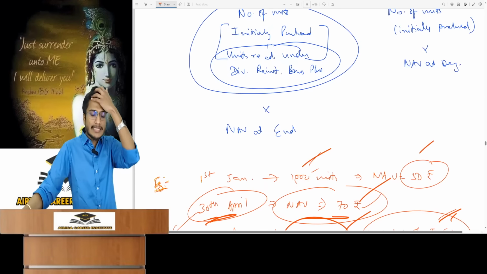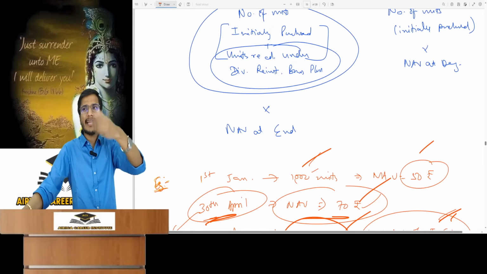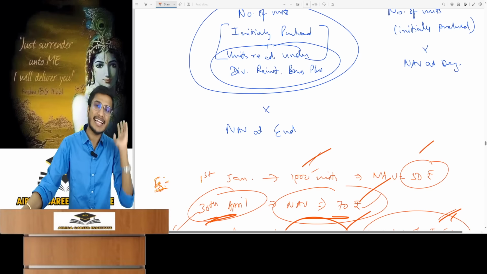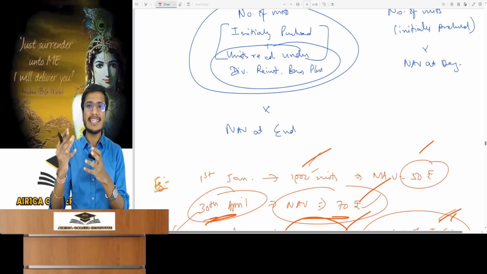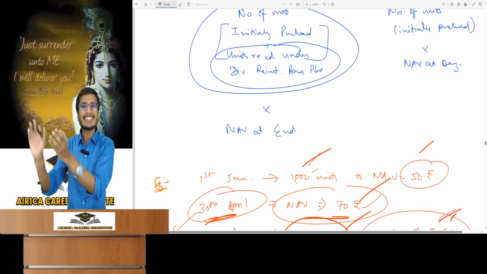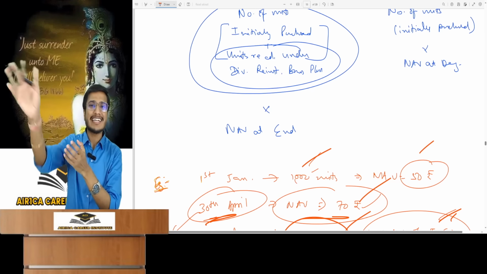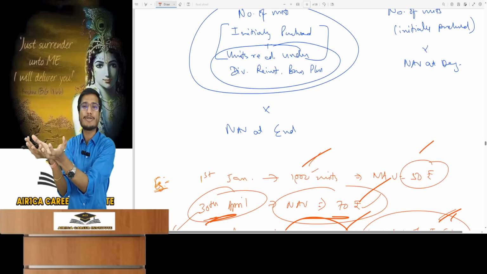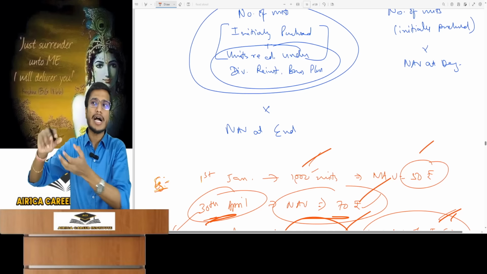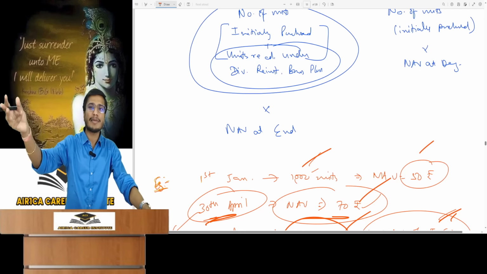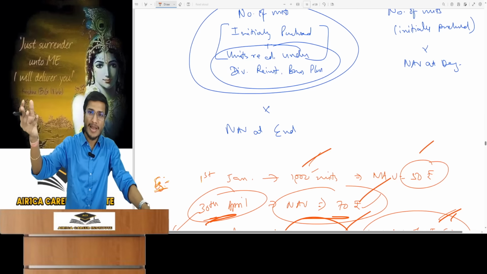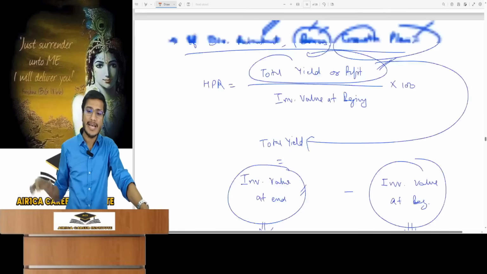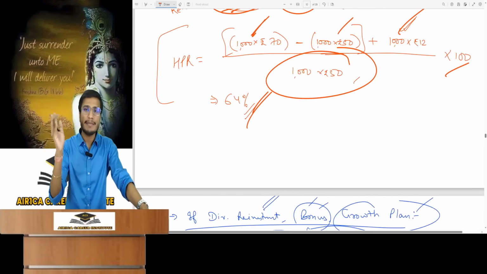You might be wondering, if new units were purchased or existing ones repurchased during the period, how to account for their effect? No need for that effect. New unit purchases are new investments and their return is calculated independently. I sold these units and the mutual fund on the other side repurchased them. That investment is over, right? Its holding period is over. Means if I buy new units or units are repurchased, I sell them. That is a separate investment and its return is calculated separately. So don't consider that. Number of units remain constant from start to end.